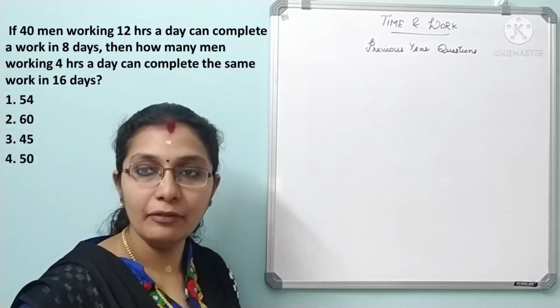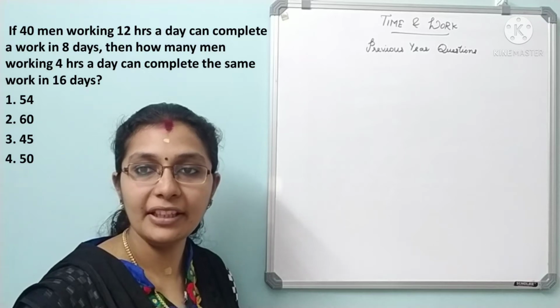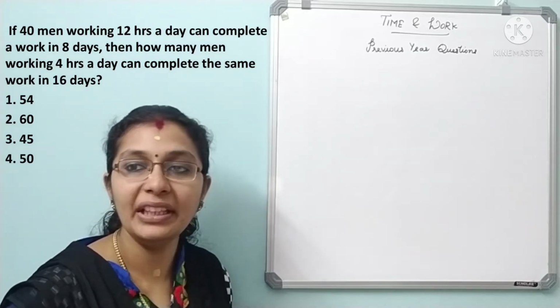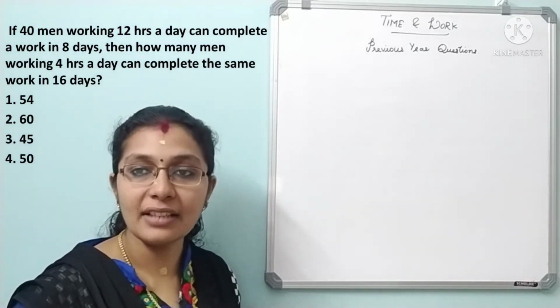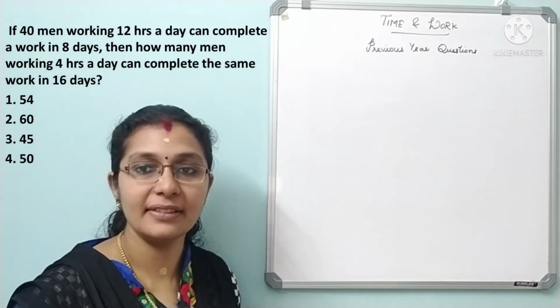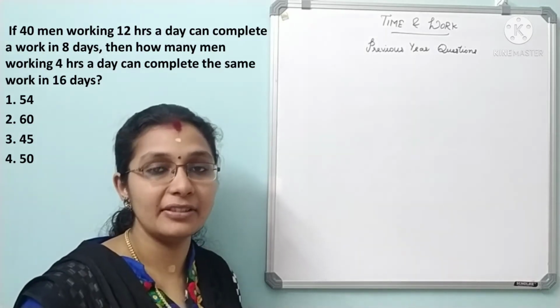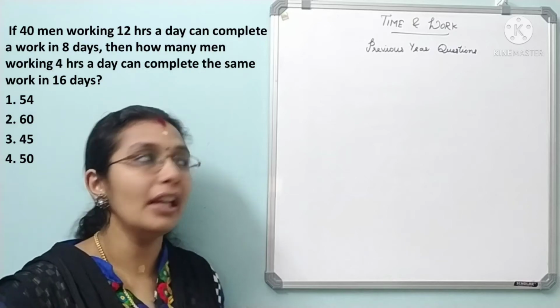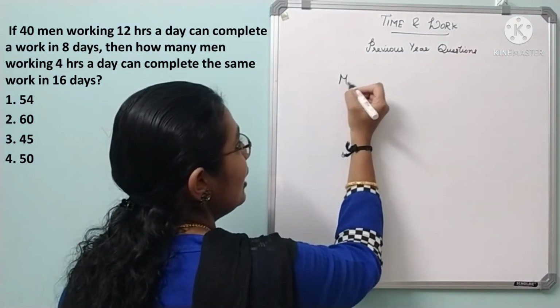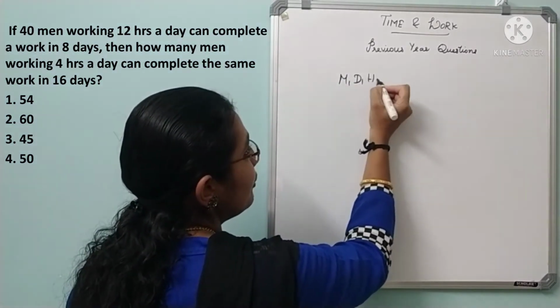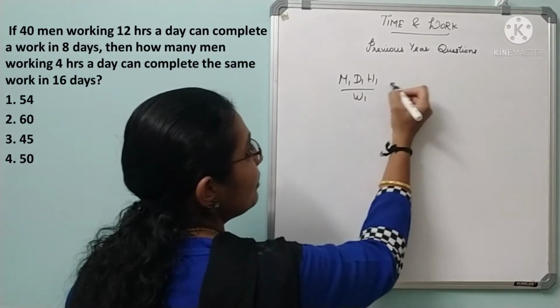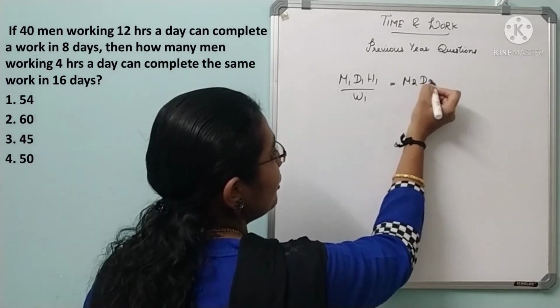If 40 men working 12 hours a day can complete a work in 8 days, then how many men working 4 hours a day can complete the same work in 16 days? So just like the previous or first sum that we solved. Okay. So we will go with M1 D1 H1 by W1 is equal to M2 D2 H2 by W2.